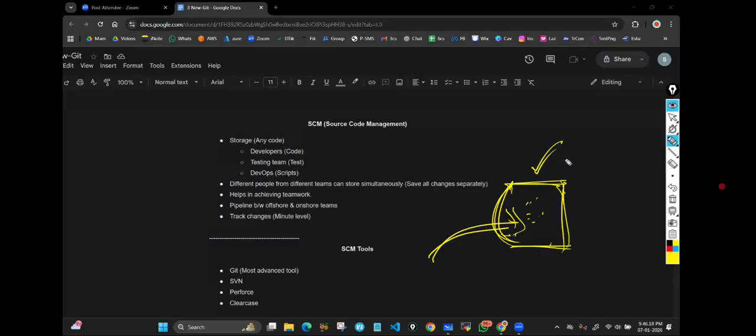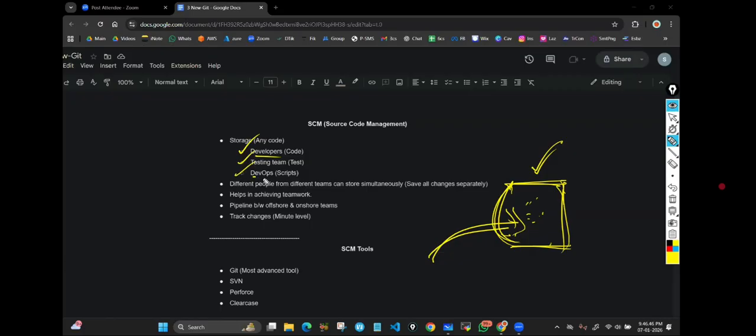So in companies, who all need source code management? Developers, because they write a lot of code to design an application. Testers also, because they write many test cases. Test cases means by using those test cases, they will test. You'll understand that clearly going forward. Those test cases are also kind of code, in the form of code. So they also need source code management.